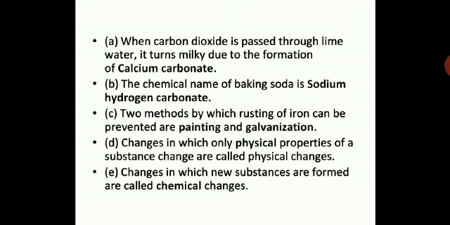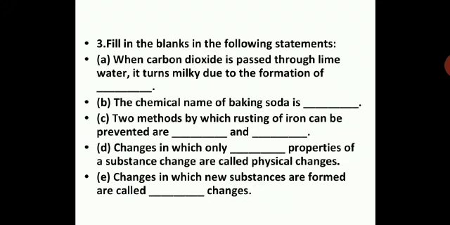That is the chemical name of baking soda. Baking soda is commonly used because you are using it in the kitchen. You are using it in various food items like baking cake, for making pakoras. So all that way you require fluffiness, we use sodium hydrogen carbonate, that is baking soda.